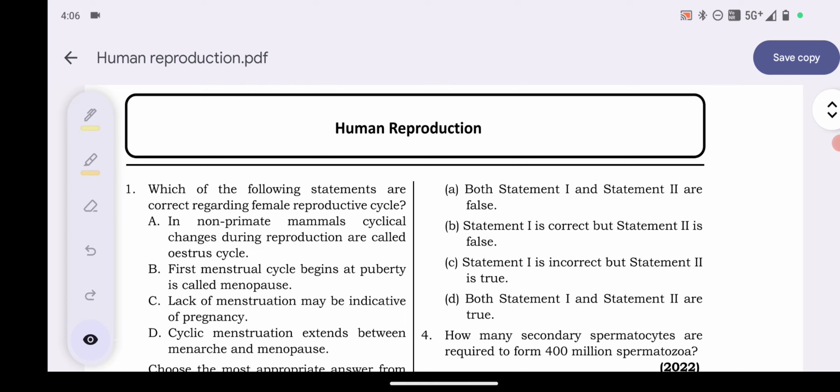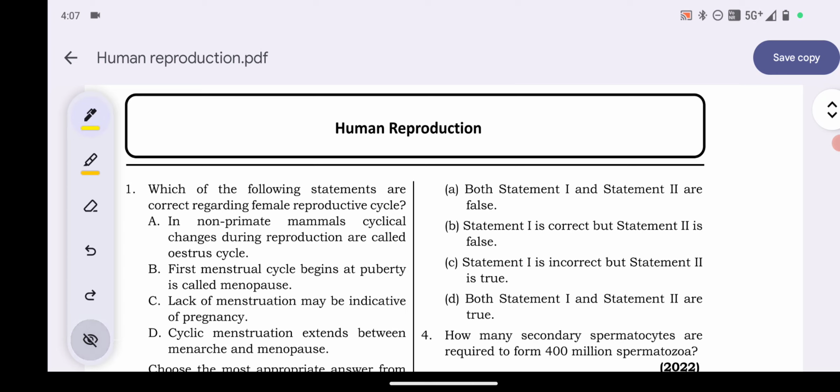Which of the following statements are correct regarding the female reproductive cycle? In non-primate mammals, cyclical changes during reproduction are called oestrus cycle. First menstrual cycle begins at puberty is called menopause. Lack of menstruation may be indicative of pregnancy. Cyclic menstruation extends between menarche and menopause. So here you have to find the correct ones.